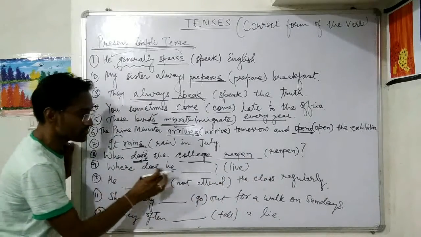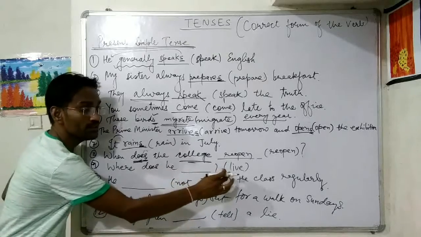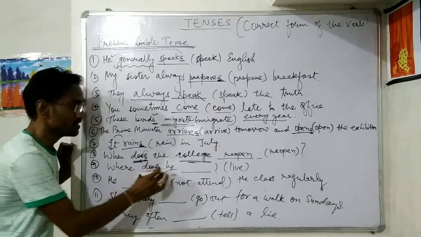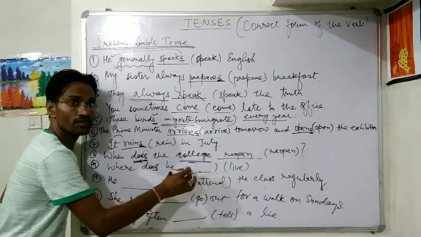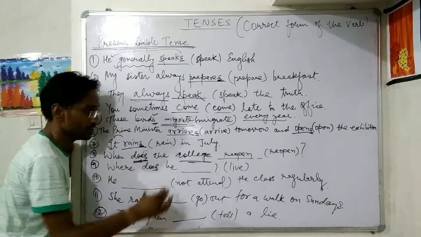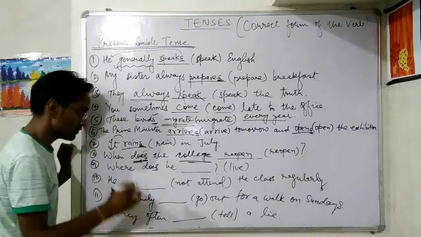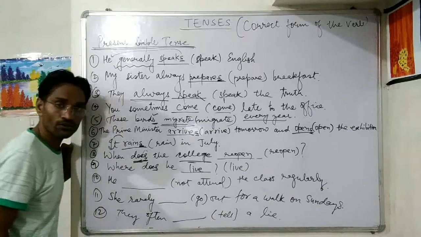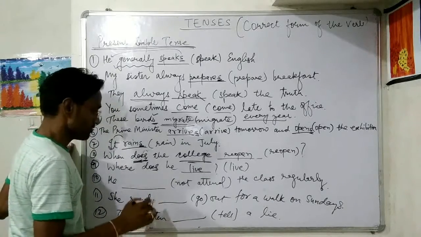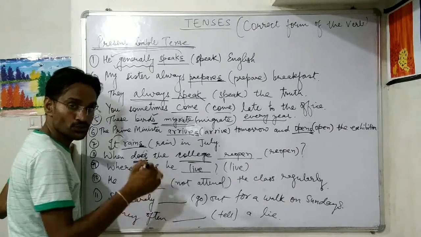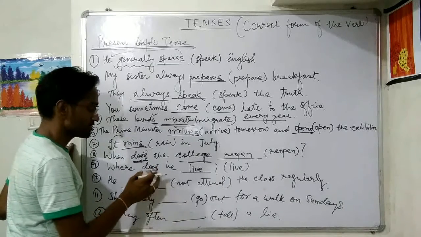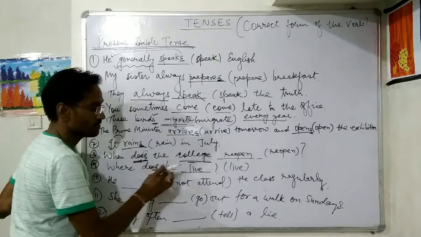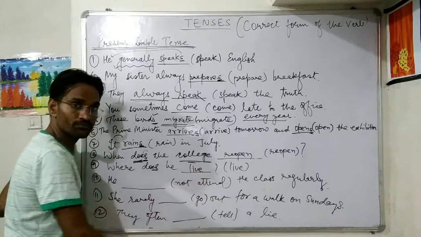Then where does he lives or live? Live only, because does is here. Otherwise he lives in or he lives at. Got it? He lives in Jaipur. But where does he live? We will not use s here, because does is used, it is an interrogative sentence, and the helping verb does is used before. Okay, once we use does, then we will use only simply the first form of the verb.